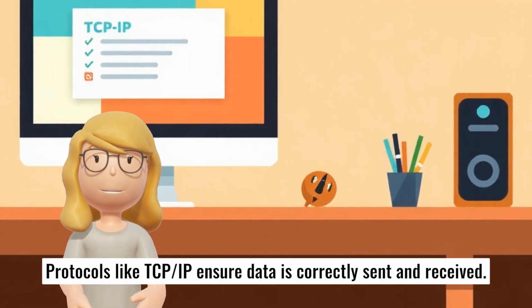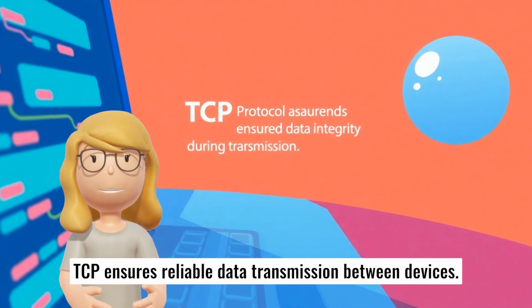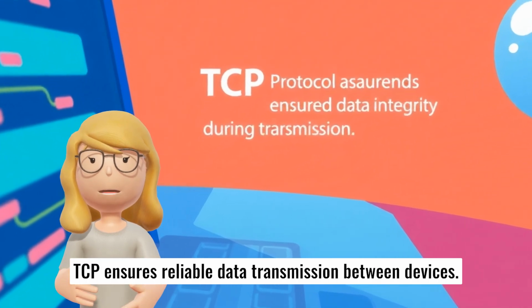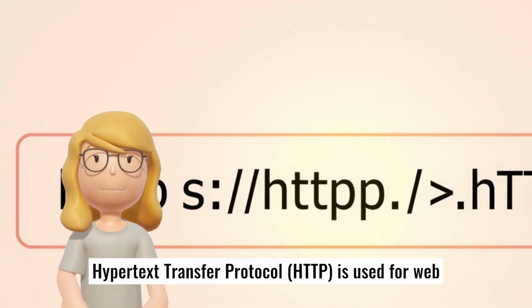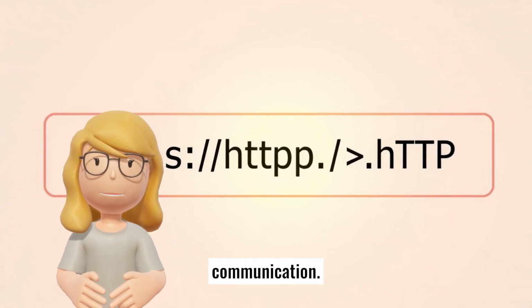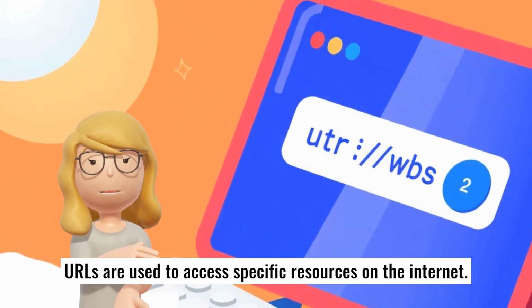Protocols like TCP/IP ensure data is correctly sent and received. TCP ensures reliable data transmission between devices. Hypertext Transfer Protocol, HTTP, is used for web communication. URLs are used to access specific resources on the Internet.